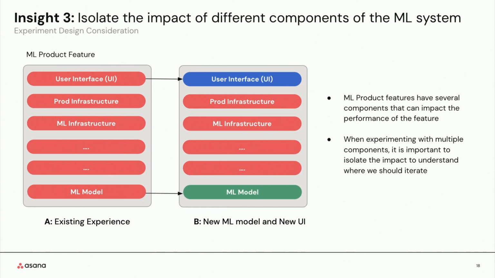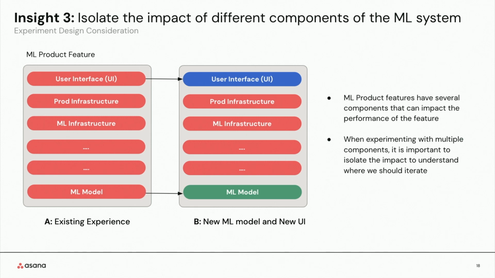So now that we had set baselines, we had modeled for different users, the next step for us was to understand the impact of our model. And to do this, we wanted to run tests. But in order to run tests, we realized that it is important for us to isolate the impact of different components of our ML systems.